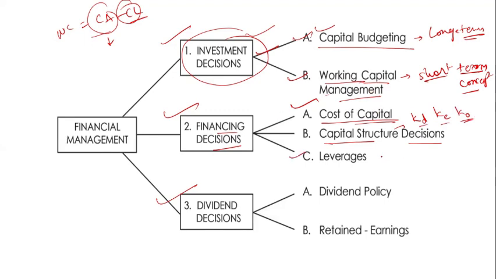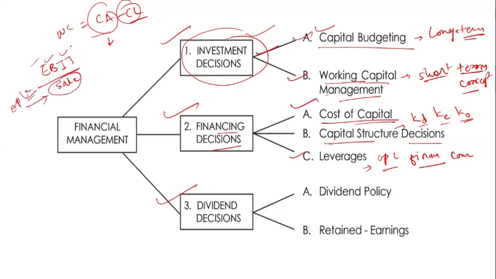Then comes leverage: operating leverage, financial leverage, and combined leverage. In operating leverage we discuss the operating things, and in financial leverage we discuss the financing things. Operating leverage is EBIT divided by sales, because it is related to your sales and earnings before interest and tax. The financial leverage is related to something else, which I will shortly tell you about. There is a structure starting from the sale.